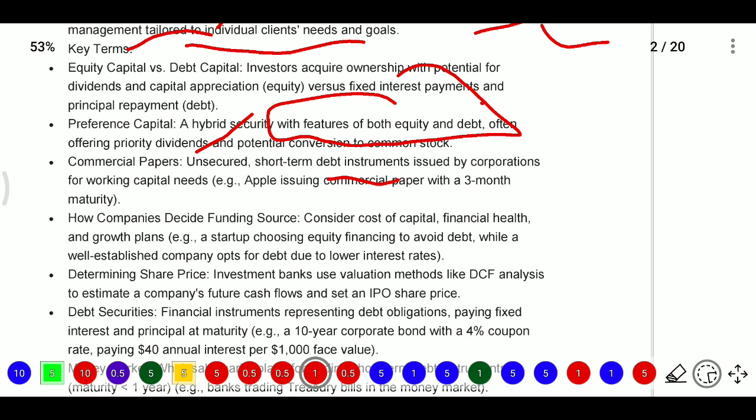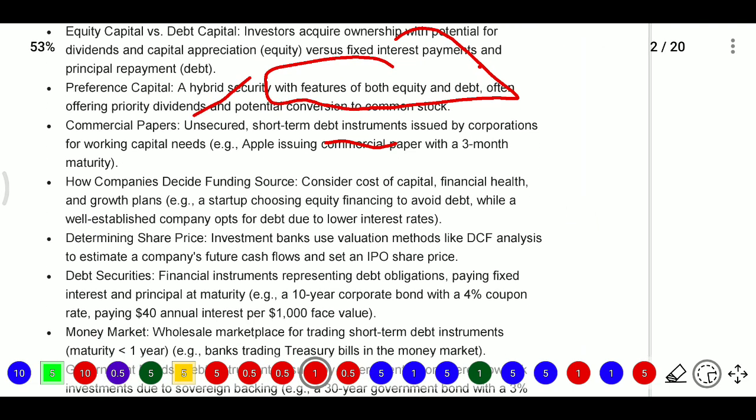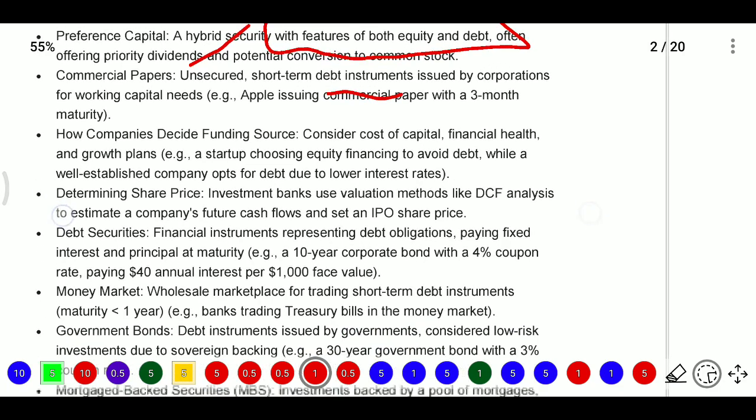For example, Apple has issued commercial papers with three-month maturity. Now, how does a company decide its funding source, whether to go for equity or for debt?